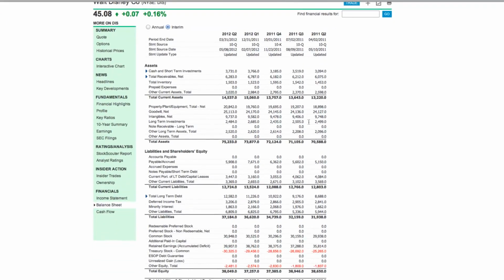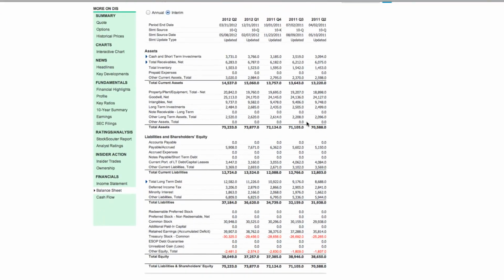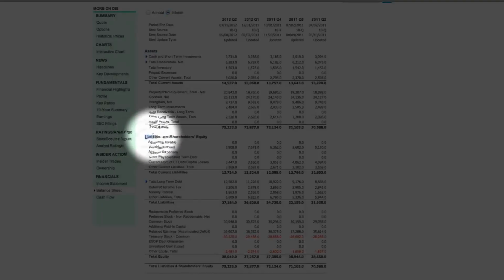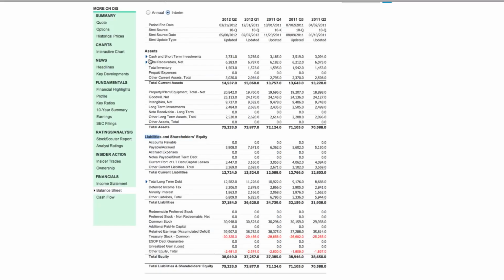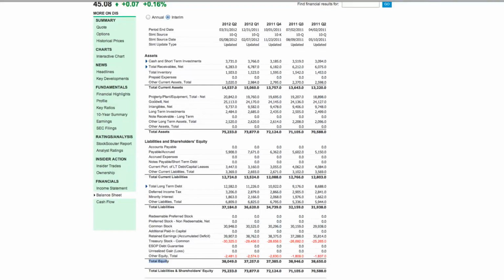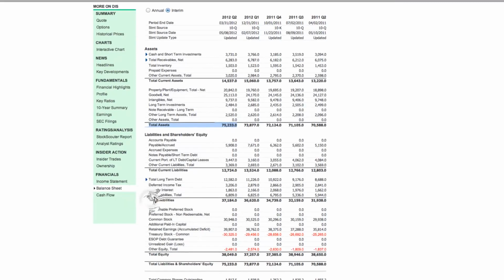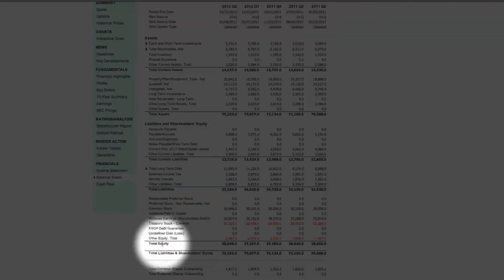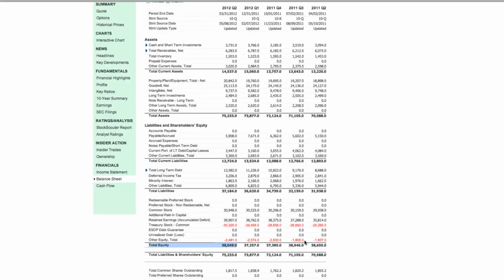When you look at the balance sheet, it's broken down into 2 major groups. You've got the assets section, and then you have the liabilities section. And then the difference between those 2 is the equity, which you're going to see right here. So when you take the total assets, which is this number right here, that 75, and that number is in millions, so that's $75 billion in total assets, and you subtract your total liabilities, which is $37 billion, you get the total equity, which is $38 billion.